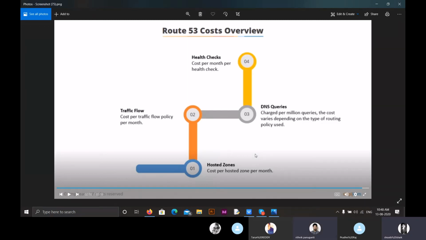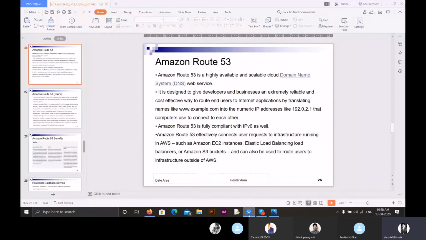Now, let me brief you on today's complete class. We discussed what a DNS server is. Domain name system translates the names which are used by people for identifying a website into IP addresses which are used by computers to identify a website. Amazon Route 53 is a highly available and scalable cloud domain name system, designed for developers and businesses. We can also access IPv6, and we can access different services like EC2 instances, load balancers, and S3 buckets through Amazon Route 53.